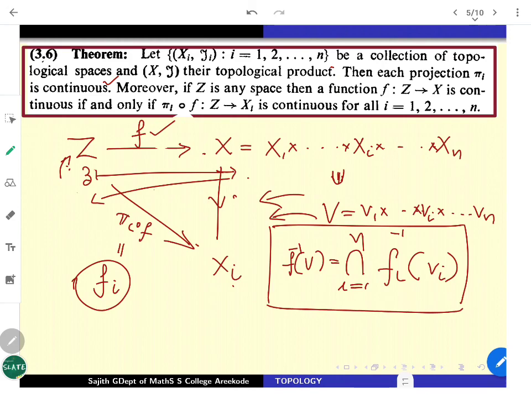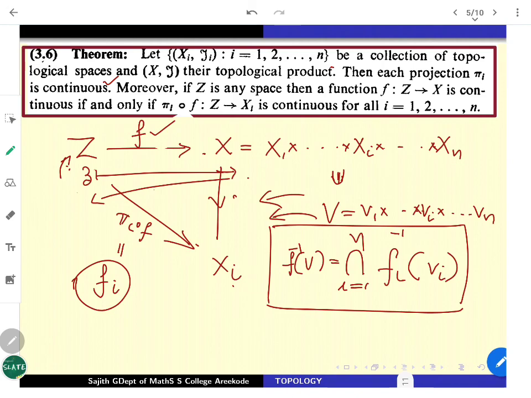This one can sit and write down easily. In fact, F inverse of V is going to be the intersection of Fi inverse of Vi. Our Fi's are pi i dot F.